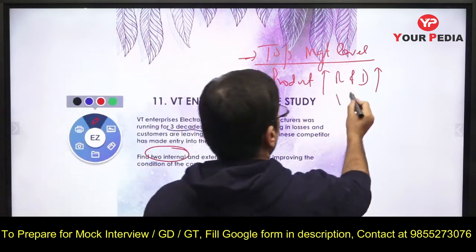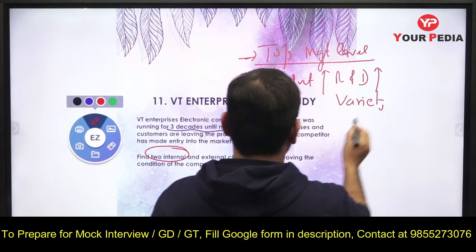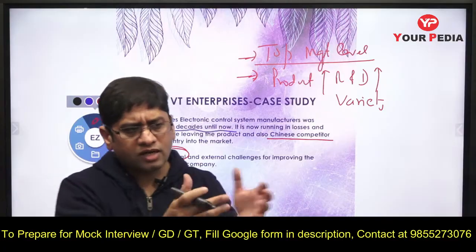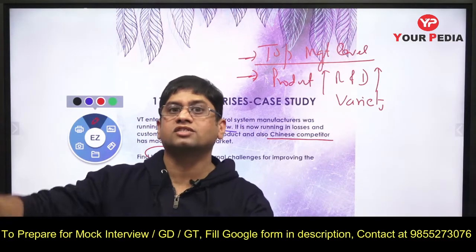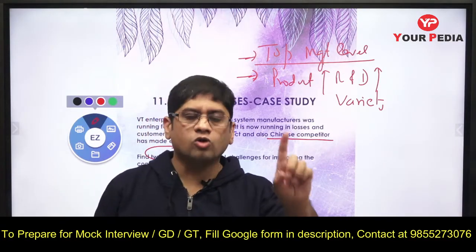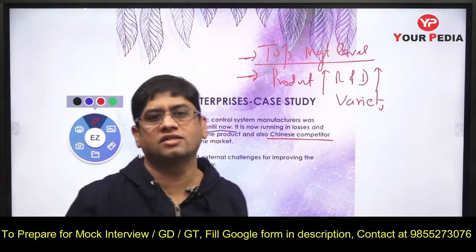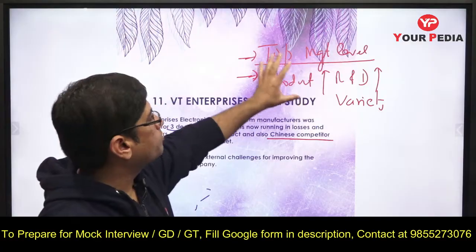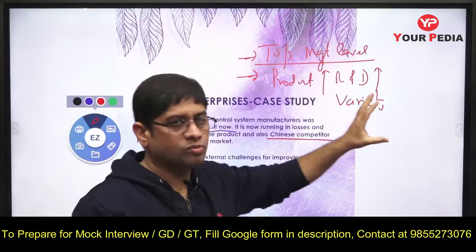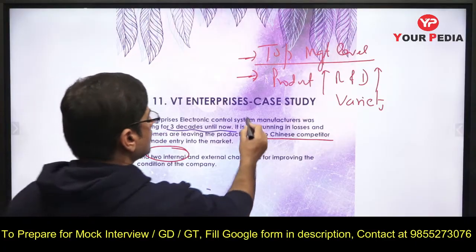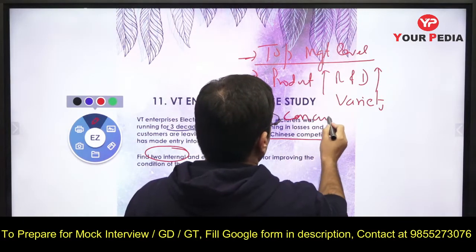That means you need to make different variety of products, like Chinese competition is also coming, so Chinese play at the cost. So make different variety of products which your customers need, and also do market survey of the competitors, what they are providing. You have to provide better than them. So this thing you have to do: top management level, you have to change product, you have to make it very good, conducive to the people, that is what they want, and you have to do concurrent engineering. Now what is concurrent engineering?